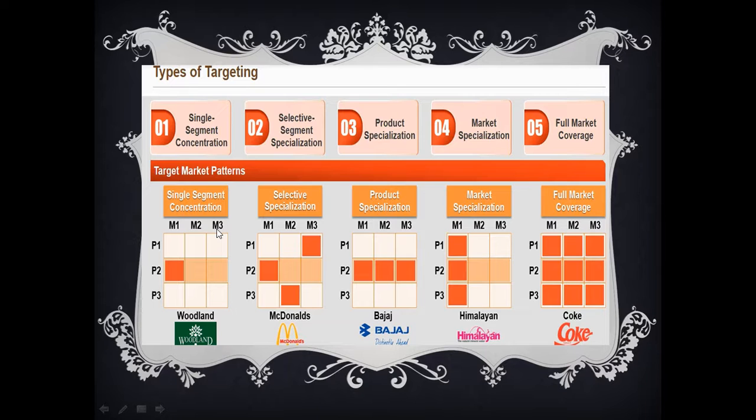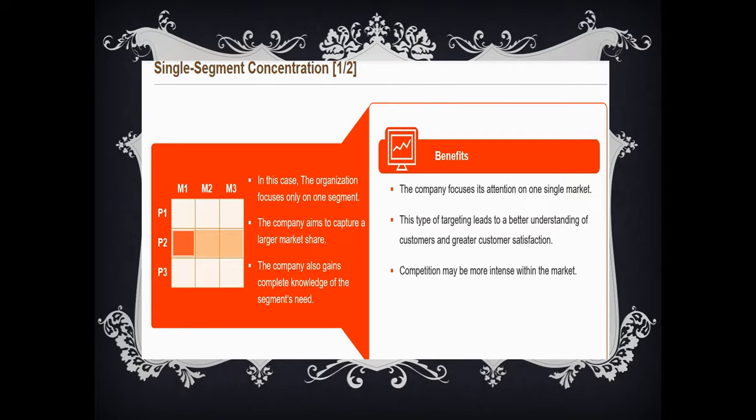And with this, let's go ahead, explaining each and every type of pattern of segment targeting. The first being single segment concentration. M1, M2, M3 are the market segments, as we discussed. P1, P2, P3 are the products that are there in that particular market. And here in the single segment concentration, we are just going to take up only product P2, and we are going to offer this only for the market segment M1. It means that we are going to target one segment with one product. This is called single segment concentration.